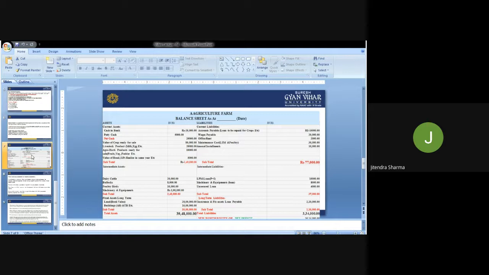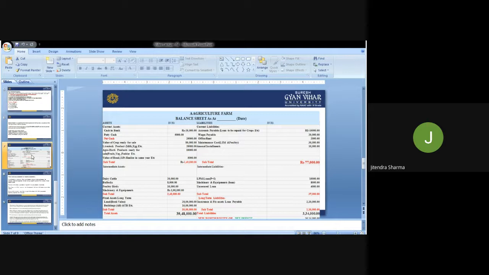Then finally we have the long-term assets and long-term liabilities. Long-term means land at book value, buildings, all these, which we call the long-term assets. For example, 20 lakh rupees and 15 lakh rupees, that is the building's cost. So it is 35 lakh rupees, that kind of asset the farmer is owning, whom we are discussing over here.